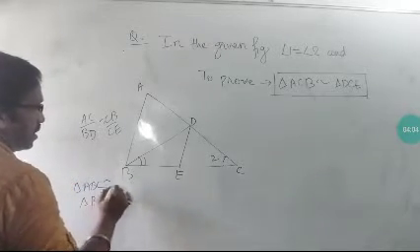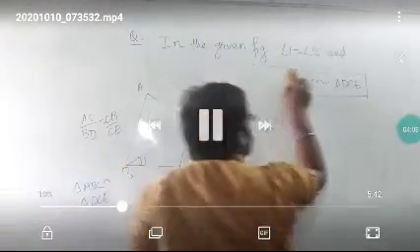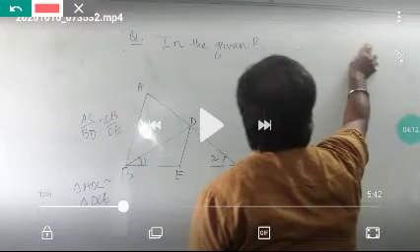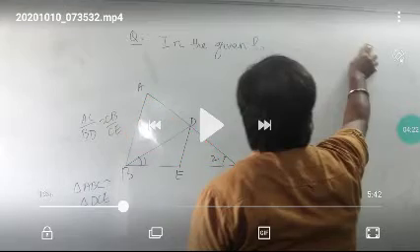Okay, these two triangles are similar. Let me show you. These two triangles are similar here, this small one and then this bigger one. So these two triangles are similar. We have to prove that. Okay, let us start this.